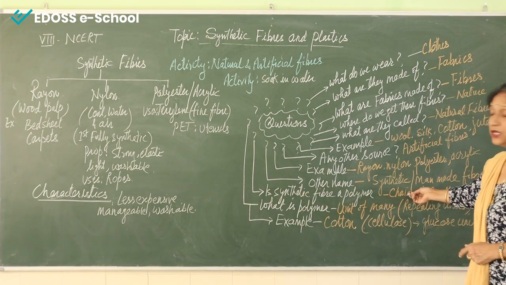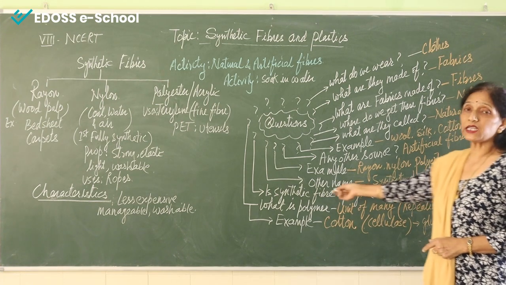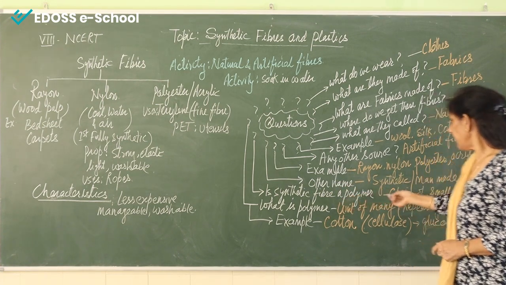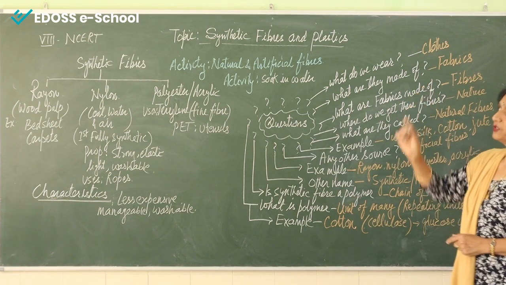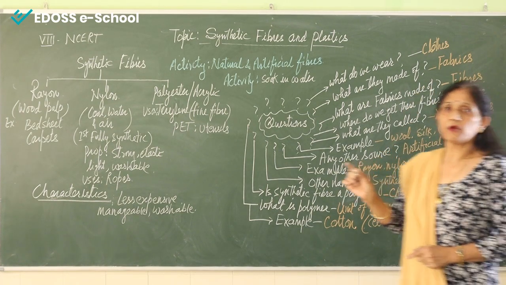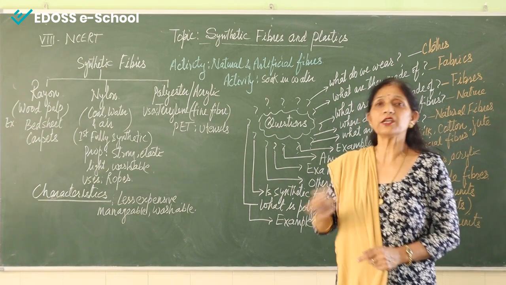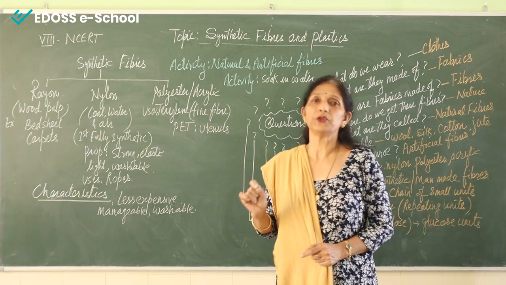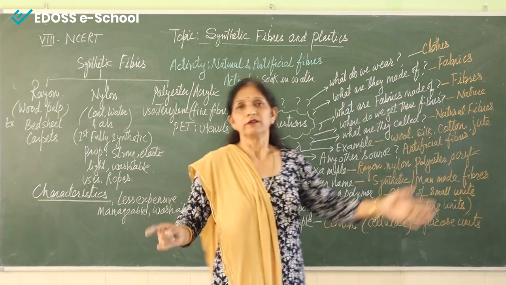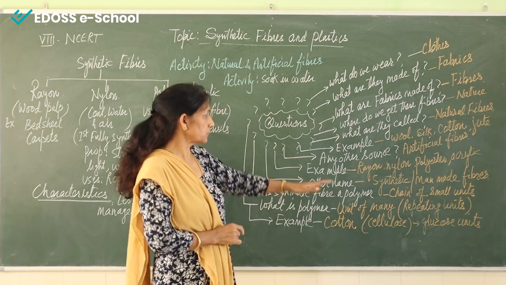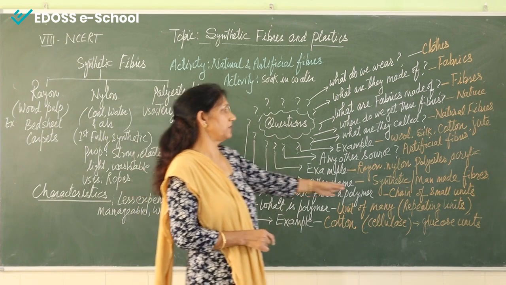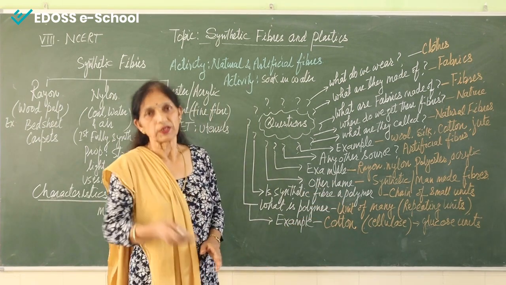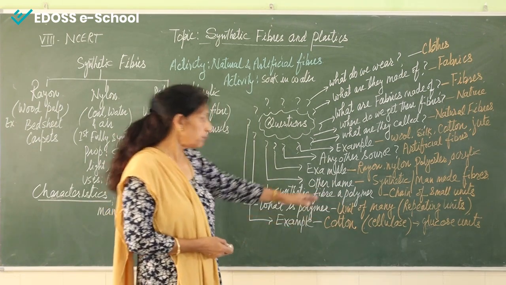Naturally the answer will be yes, synthetic fibers are polymers. Actually they are a chain of small units. If you watch a wall, you can see there are so many repeating brick units. That is an example of a polymer. Similarly, synthetic fiber is also a polymer because the units are repeating.